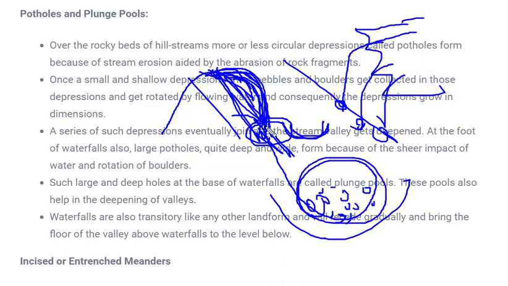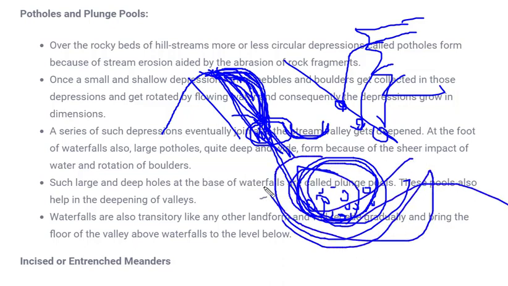Water will come down, form circular motion and move out, again and again. This increases the depth and area of the hole, and that is called a plunge pool. Earlier it was a pothole, and after erosion with the help of pebbles, stones and river water, it forms a plunge pool. So this is what we call potholes and plunge pool.